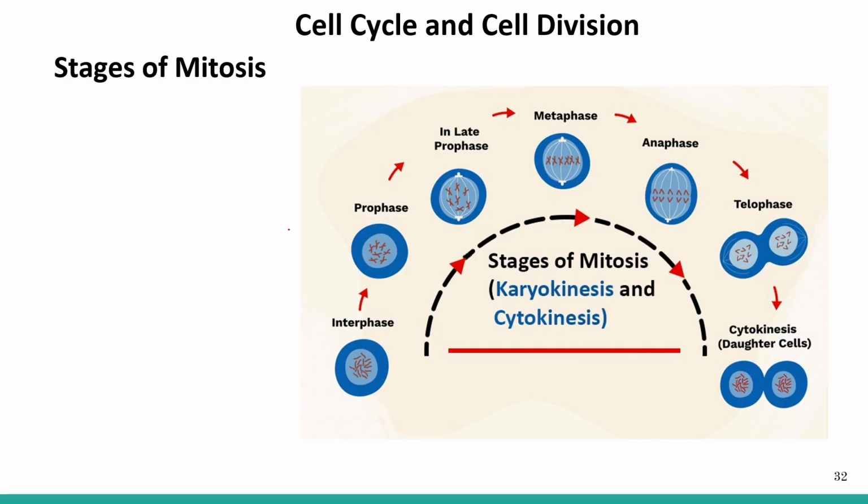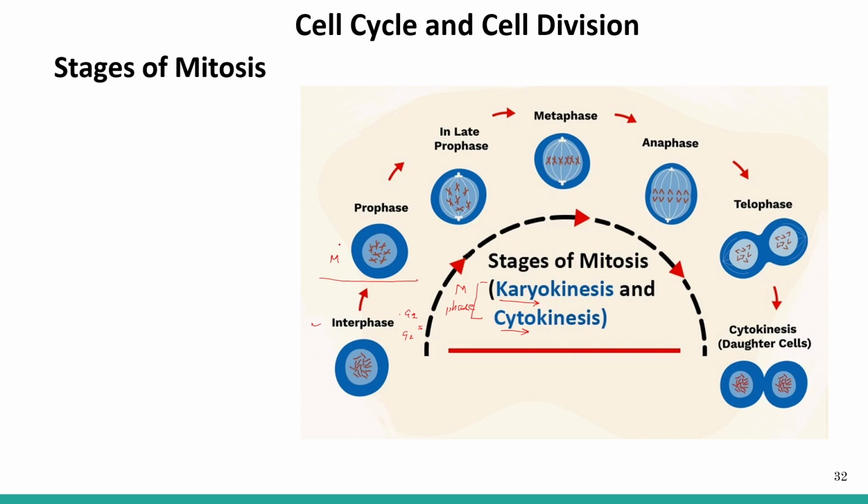Now this is the figure showing the stages of the mitosis. We know that mitosis is first divided into two phases. First is the interphase and then we have the M phase. And M phase is further divided into karyokinesis and cytokinesis. This is the M phase or the mitotic phase. We have the interphase which was divided into G1 phase, S phase and G2 phase. Then after interphase starts the M phase.